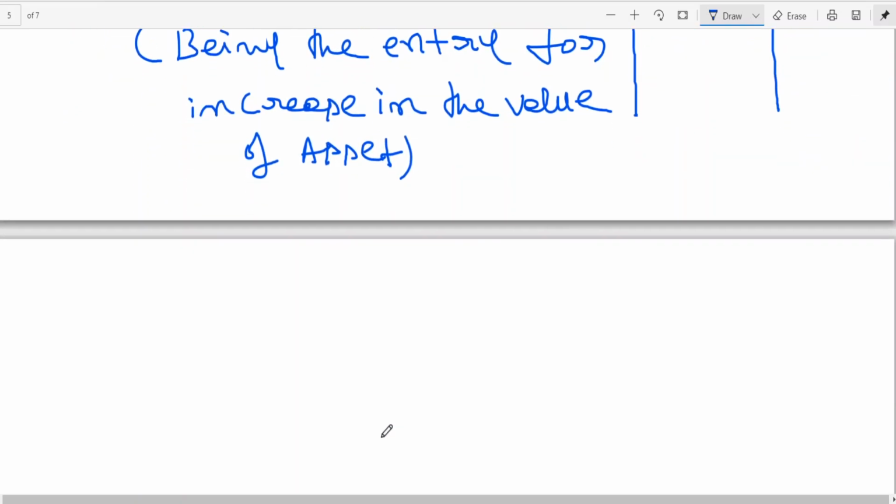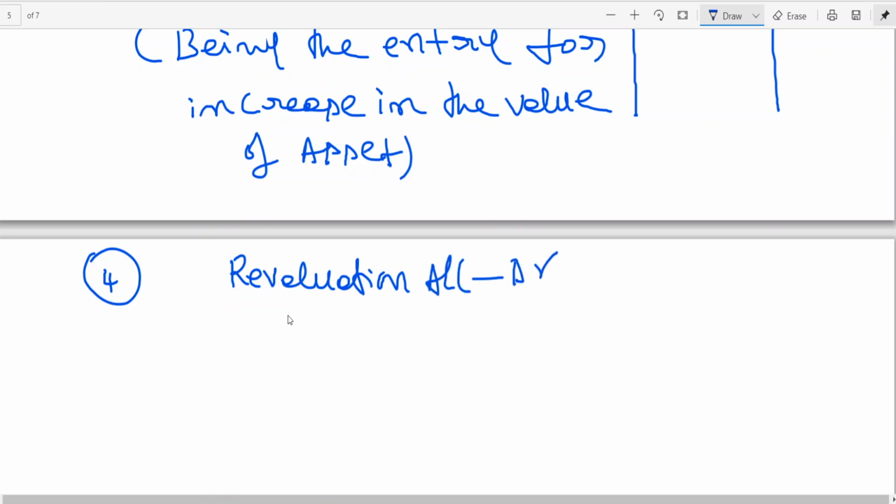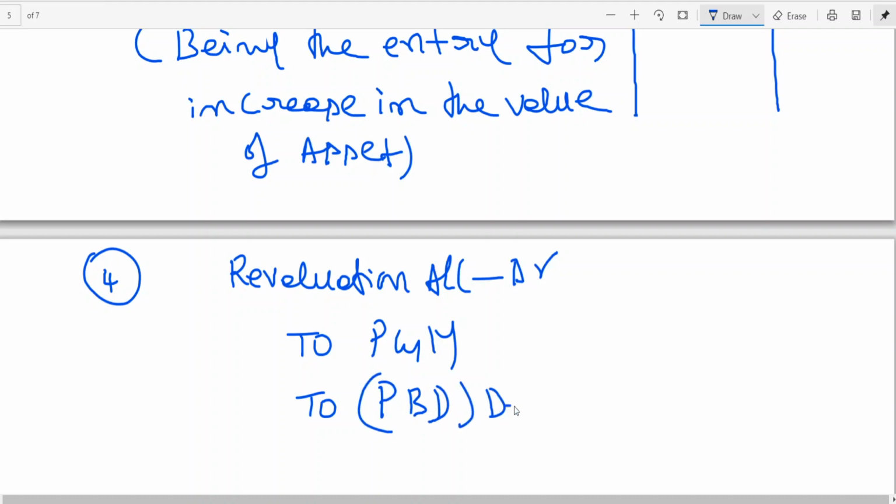Okay, next, fourth entry. I am giving the combined entry for decrease in the value of asset. Entry is revaluation account debit. Which asset has been decreased? Plant and machinery. Which asset has decreased because of provision for doubtful debts? Are you right, PBD?